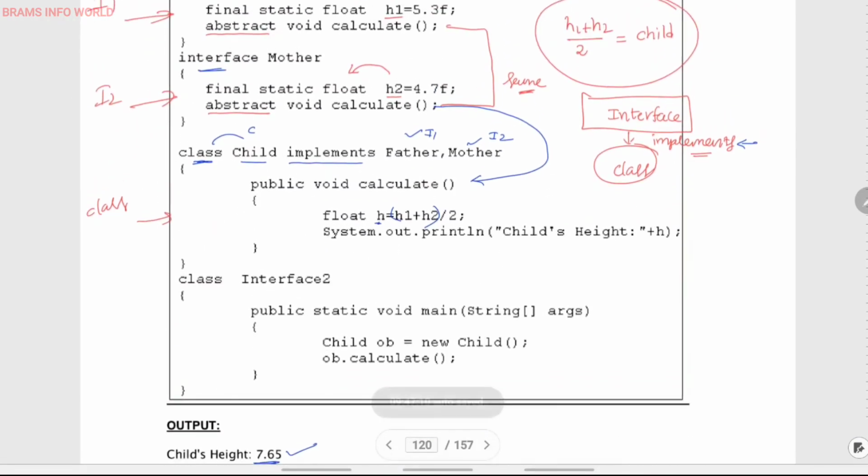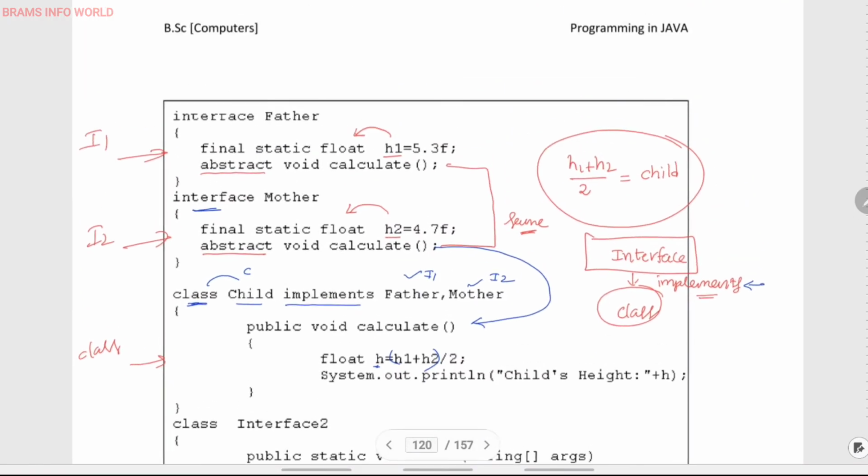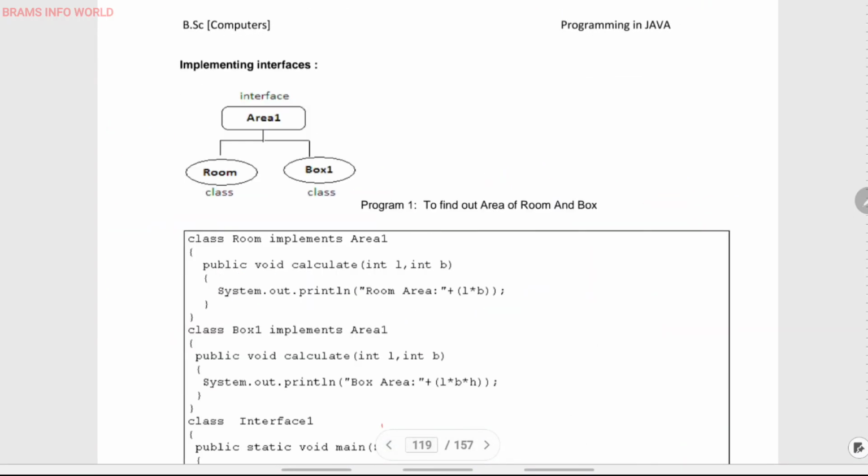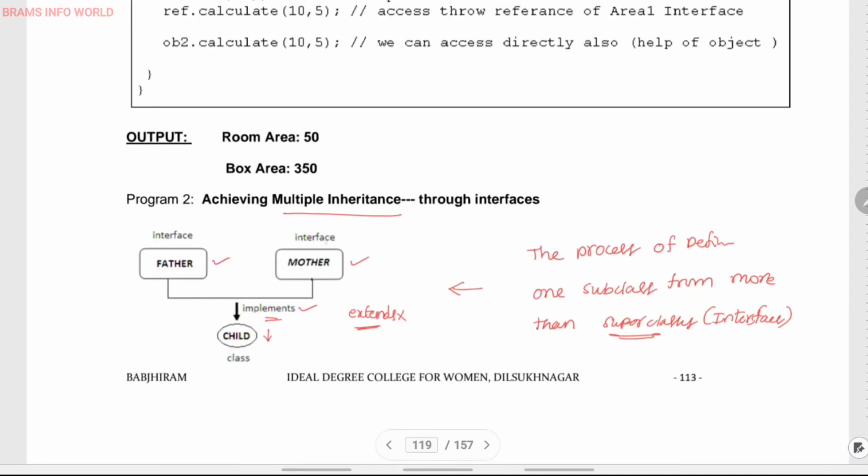So this is the way we can achieve multiple inheritance using the concept of interfaces. This is the diagram. With the help of this diagram we can achieve multiple inheritance. In our Java language we can expect a question: how to achieve multiple inheritance through interfaces in Java? You have to give the definition of what is interface, what is final variable, what is abstract method, and directly draw this diagram. And there is a relation between interface and classes, implements, followed by the program. Then you will get full marks.